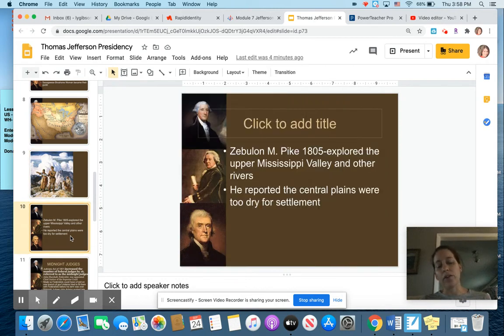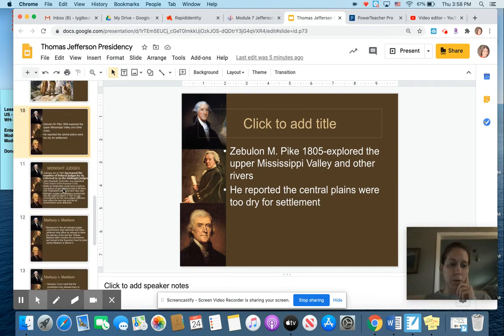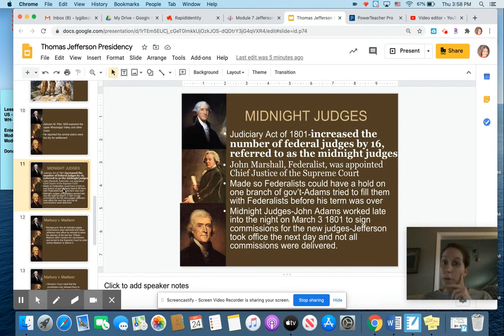And then as well, lesser known, but it's the Zebulon Pike expedition that explored the upper Mississippi River Valley. And they said that the Central Plains were too dry for settlement. And that is actually interesting because that is territory that later the U.S. government forces Native American populations to move on to that territory, which you will learn about later.